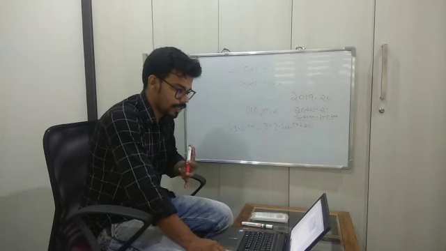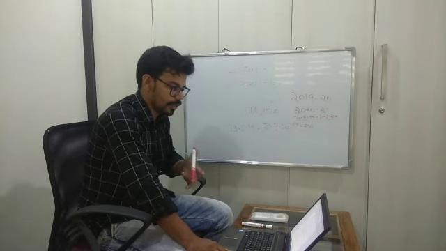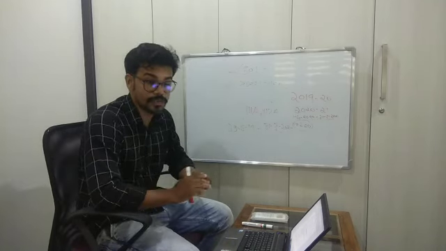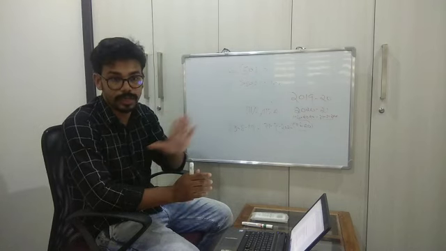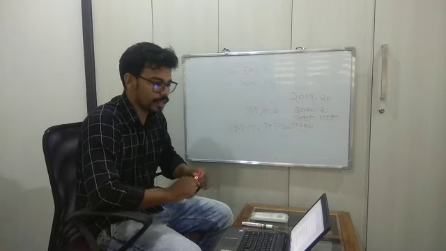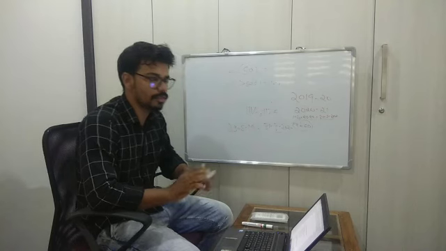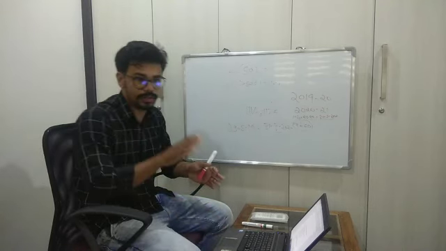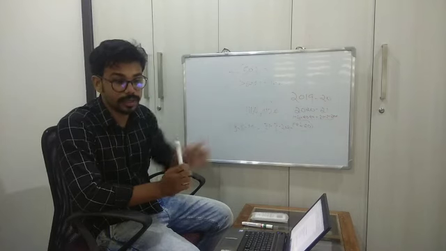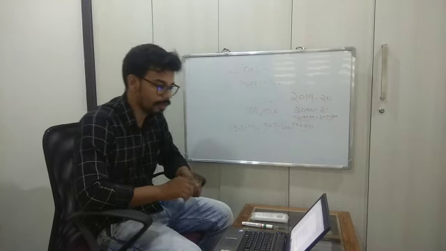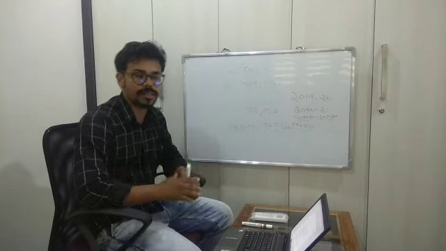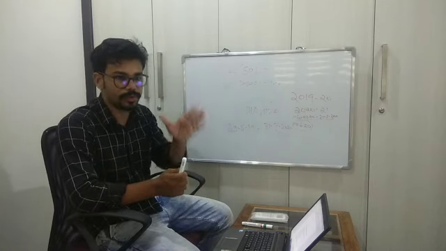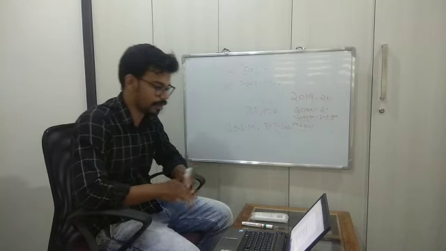Next one is, if it is because of the assessing officer's order, TPO order, in that situation the 90 days are to be reckoned from the date of the said order, when that order is passed by the TPO, and the interest also is to be computed from the date of that order. Okay, both dates are the same.